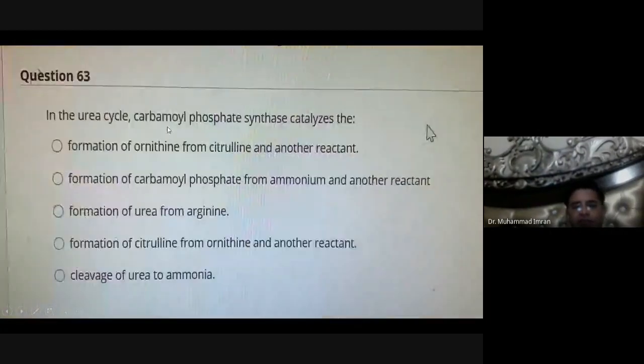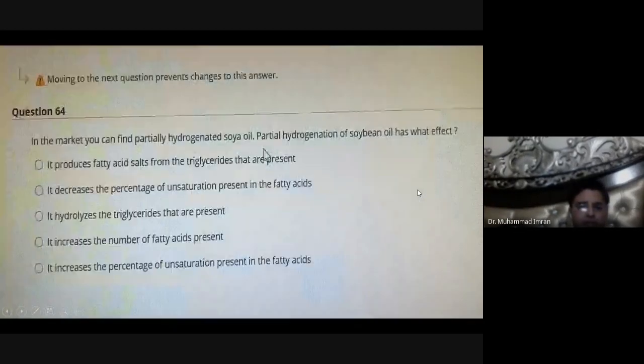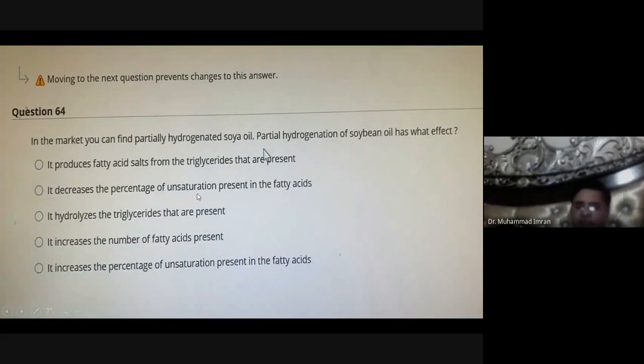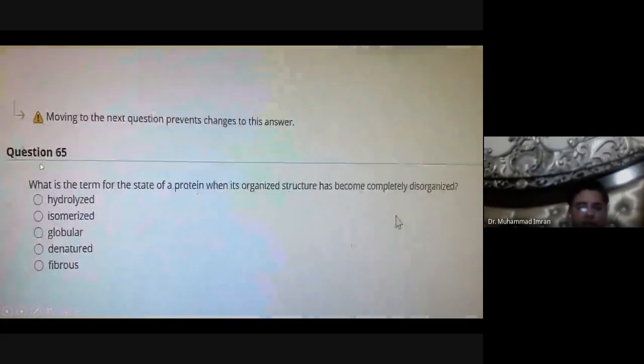In the urea cycle, carbamyl phosphate synthase catalyzes the formation of carbamyl phosphate from ammonia, ATP, and carbon dioxide. In the market, you can find partially hydrogenated soya oil. Partial hydrogenation of soya oil has what effect? It decreases the percentage of unsaturated fatty acid. What is the term for the state of a protein when its organized structure has become completely disorganized? It is known as denatured protein.